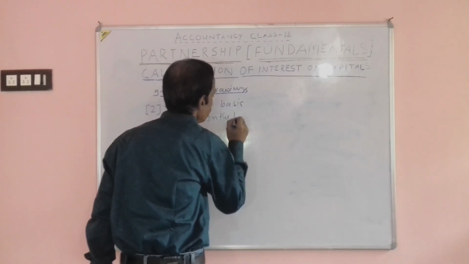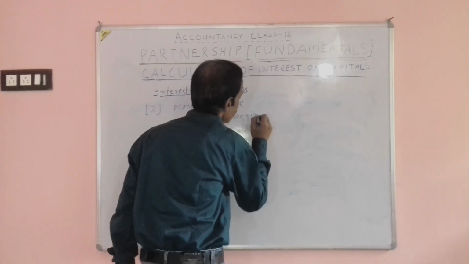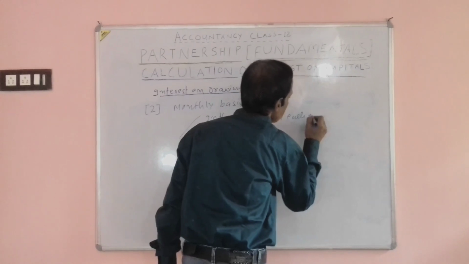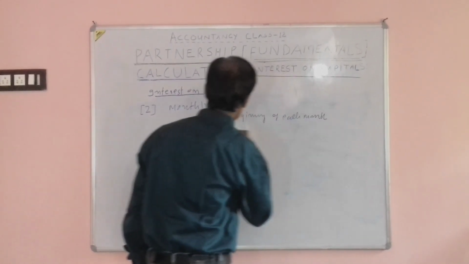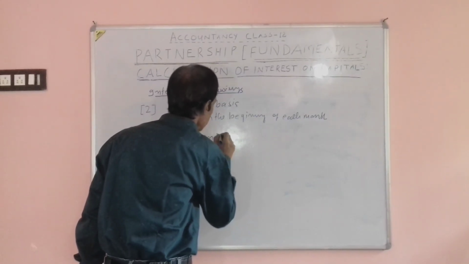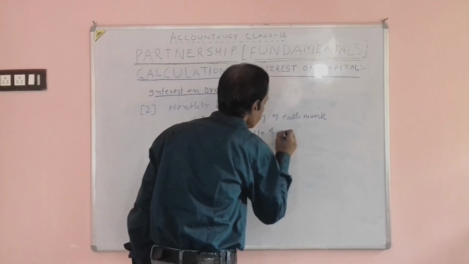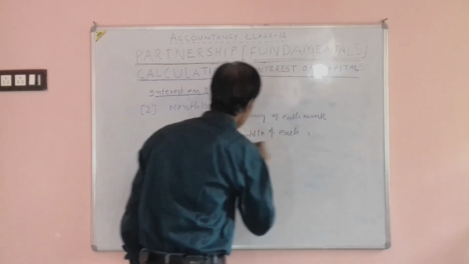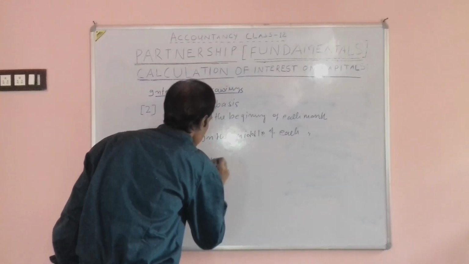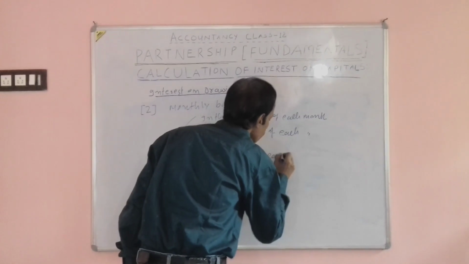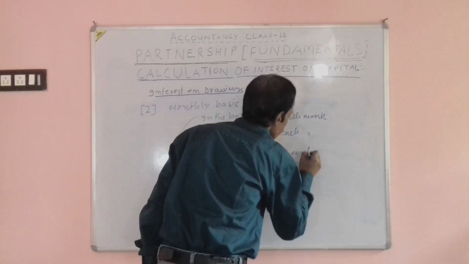In the beginning of each month, in the middle of each month, or at the end of each month.